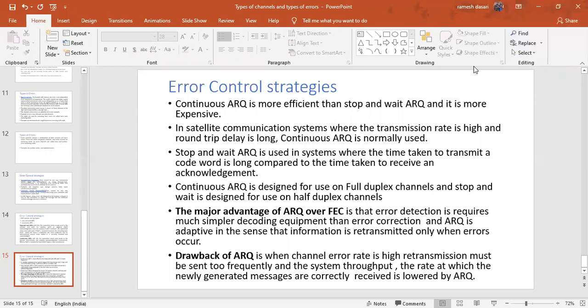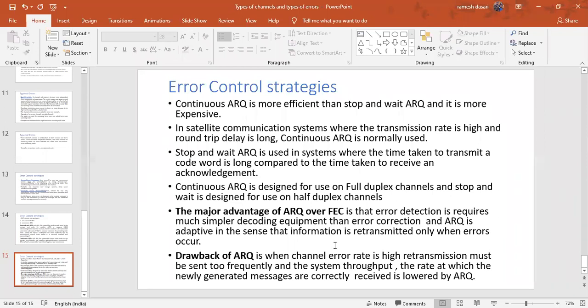And coming to the advantage of ARQ over FEC, error detection requires much simpler decoding equipment than error correction. So the decoding equipment is very, very simple when you go for ARQ compared with FEC. And ARQ has the capability to retransmit the messages whenever there are some errors. That is the advantage of ARQ. But when you go for FEC, that facility is not available. The retransmitting messages facility is not available when you go for FEC.